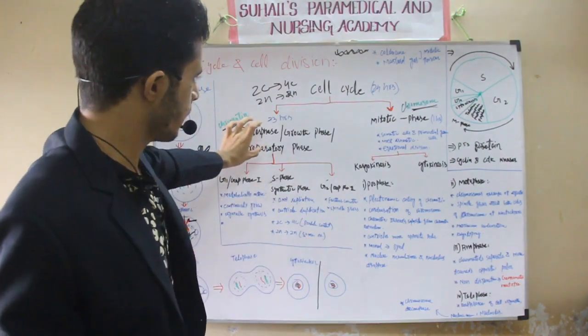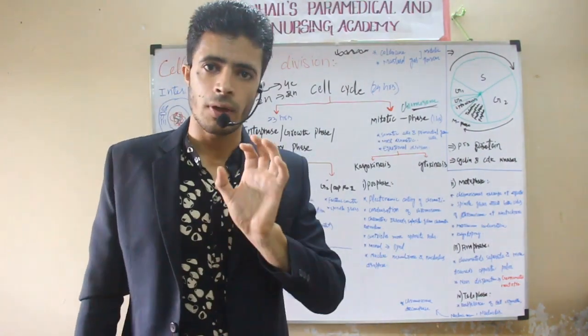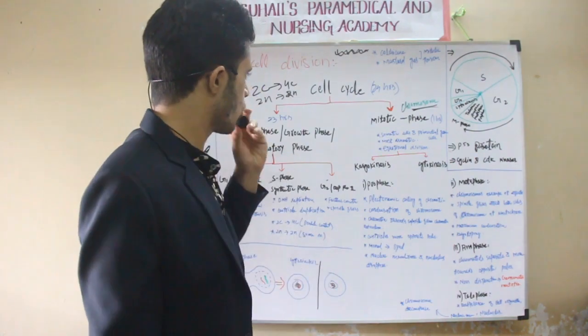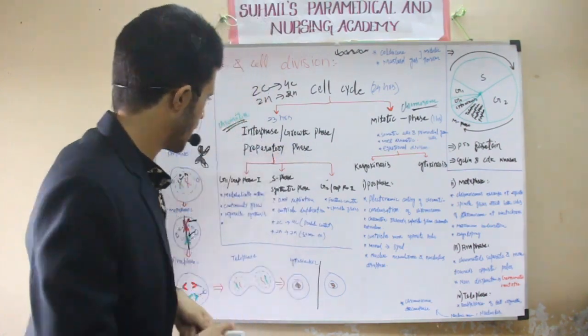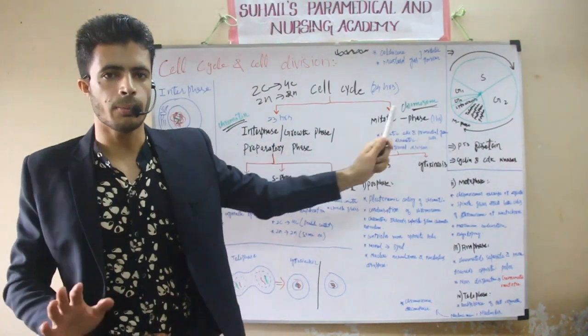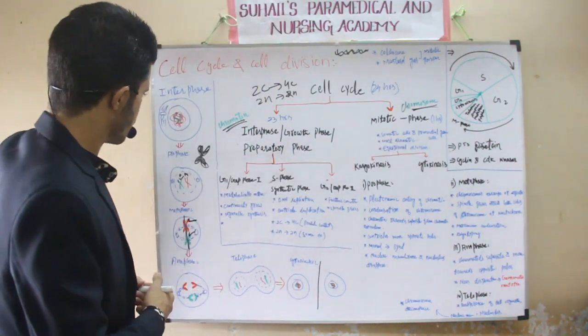So, in case of interphase, DNA was in the invisible form, that is called chromatin. But in case of mitotic phase, it will become more visible, more condensed. That is, now it will be called a chromosome. Remember.